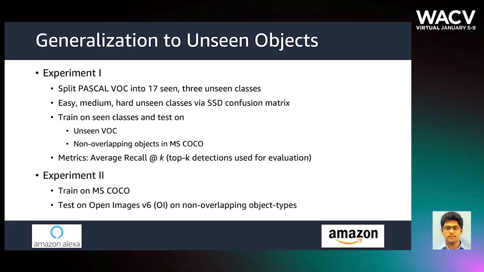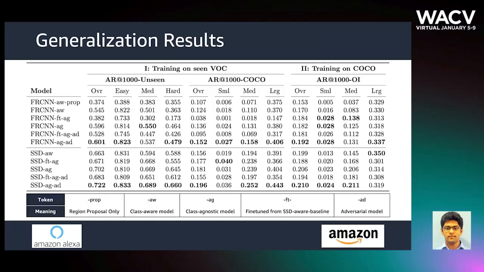We first evaluate the model on its generalization capability to unseen objects. We perform 2 sets of experiments. For the first experiment, we split the VOC dataset into 2 parts, 17 seen classes and 3 unseen classes, where the unseen classes are chosen as easy, medium, and hard cases based on the confusion matrix of a pre-trained SSD model. The models are trained on the seen set and evaluated on the unseen VOC set. Models are additionally evaluated on non-overlapping classes in the MS-COCO dataset. In the second set of experiments, models are trained on MS-COCO and evaluated on non-overlapping classes of OpenImages v6.